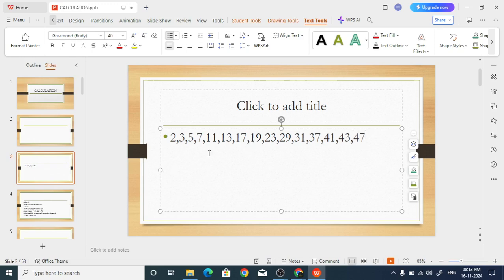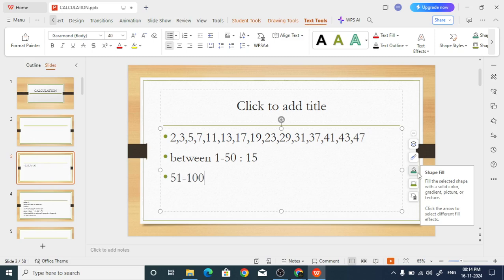Okay, now count how many prime numbers there are between 1 and 50. Can you count? Sir, 15. 15, yes, very good. Similarly, from 51 to 100, there are 10 prime numbers. Can you tell me what the prime numbers from 51 to 100 are?